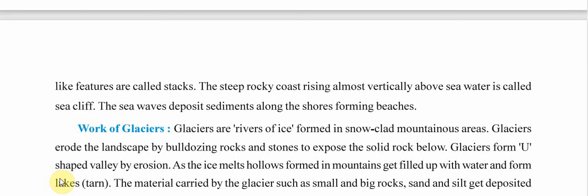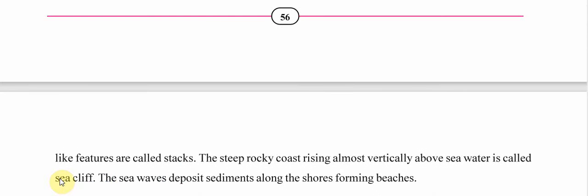The steep, rocky coast rising almost vertically above seawater is called a sea cliff. The sea waves deposit sediments along the shores, forming beaches. Now, what are beaches? We already know, but let me show you in the next part.